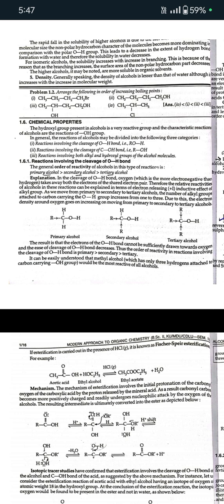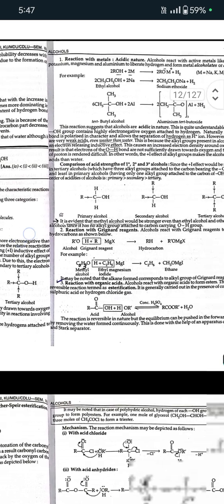Thus, the order of reactivity in reactions involving the cleavage of the O-H bond is primary, secondary, and tertiary. It can be easily understood that methyl alcohol would be the most reactive of all the alcohols. Next is reaction with metals, acidic nature. Alcohols react with active metals like sodium, potassium, magnesium, and aluminum to liberate hydrogen and form metal alcoholates or alkoxides. This reaction suggests that alcohols are acidic in nature.